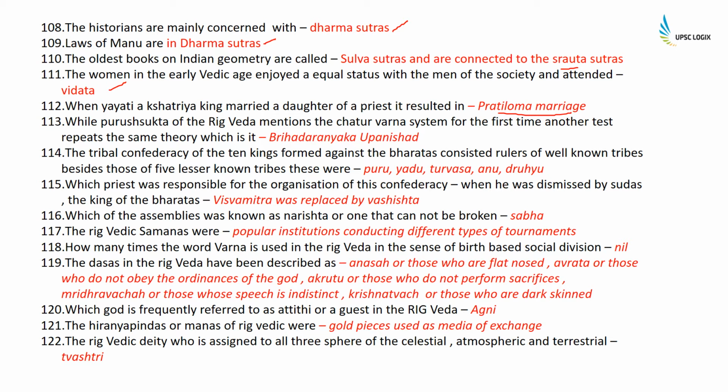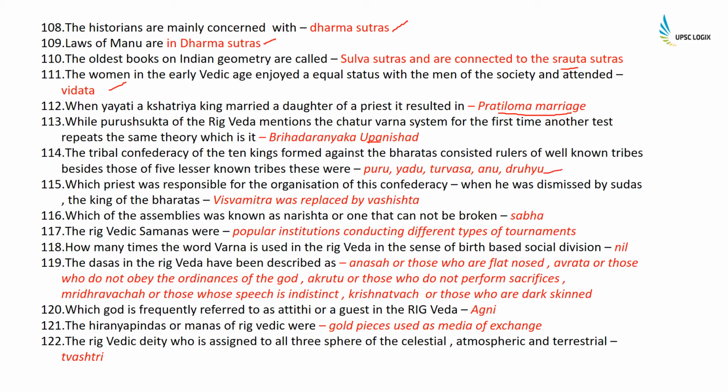While Purushsukta of the Rigveda mentions the Chaturvarna system for the first time, another text repeats the same theory, which is the Brihadaranyaka Upanishad. The tribal confederacy of the 10 kings formed against the Bharatas consisted of rulers of well-known tribes, besides those from 5 lesser-known tribes. These were Puru, Yadu, Turvasa, Anu, and Druhyu.